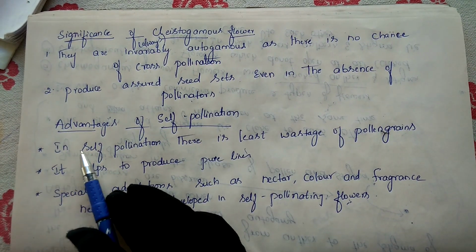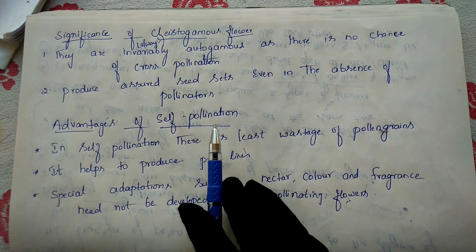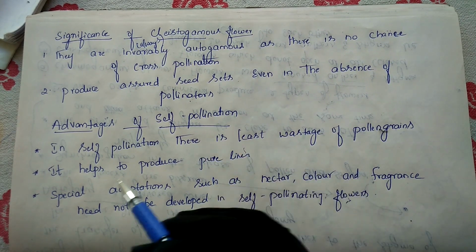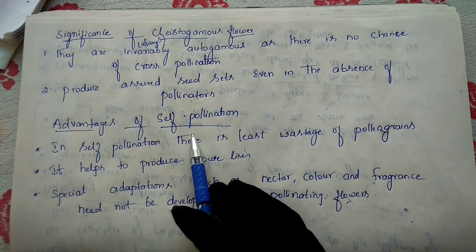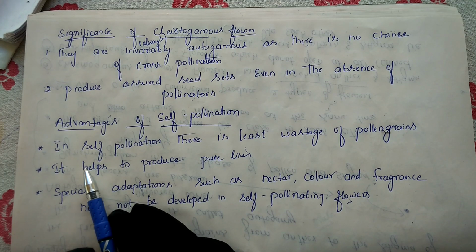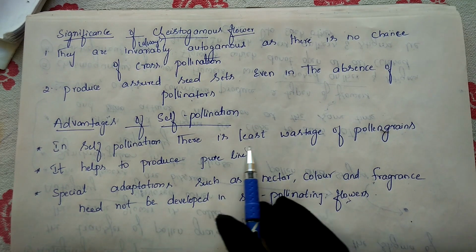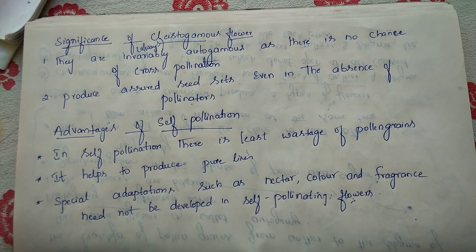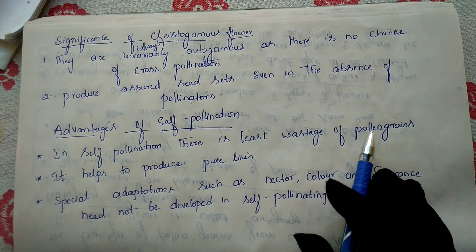Now next, advantages of self pollination. Autogamy is nothing but self pollination, as I said. What are the benefits we are getting from self pollination or autogamy? First advantage: in self pollination there is least wastage of pollen grains. What is the first benefit we are getting from self pollination? There is least wastage of the pollen grain.